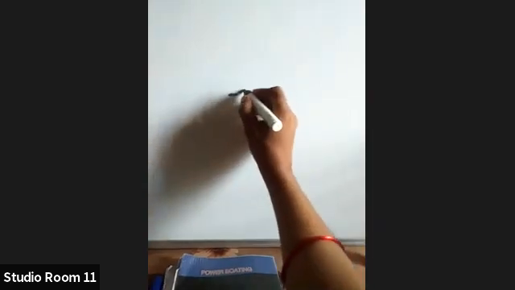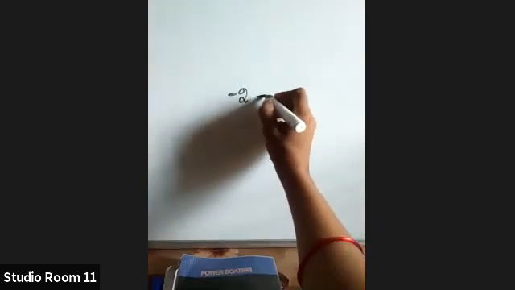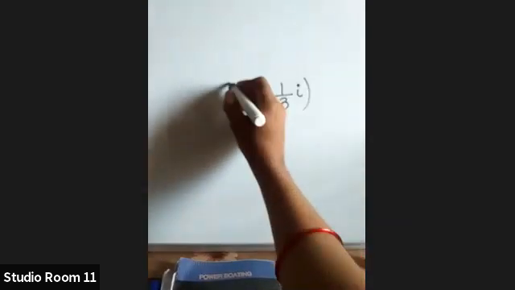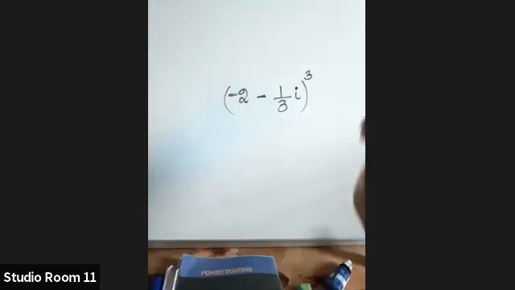Write the next one. Write in the standard form: minus 2 minus 1 by 3i, the whole cube. Minus 2 minus 1 by 3i, whole raised to 3, cube.